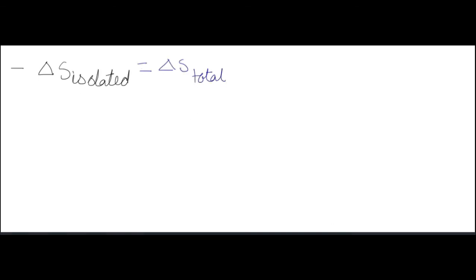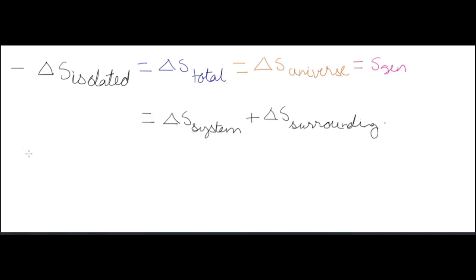Now the entropy generation that we were talking about is the total entropy generated, or entropy of the universe, change in entropy of the universe, or change in entropy of an isolated system. They are all the same thing: delta S isolated, delta S total, or delta S universe is equal to entropy generation. Total entropy change is equal to change in entropy of the system plus change in entropy of the surrounding.